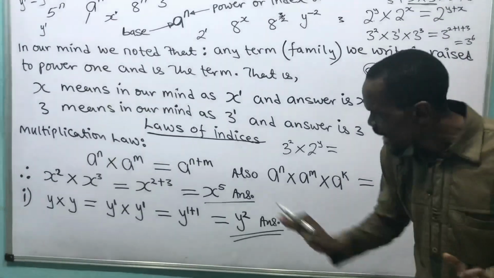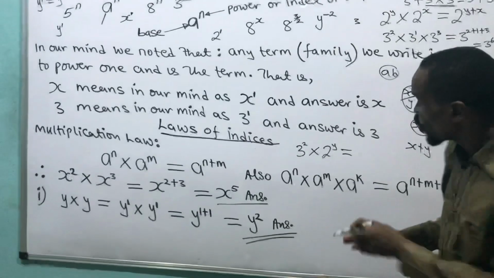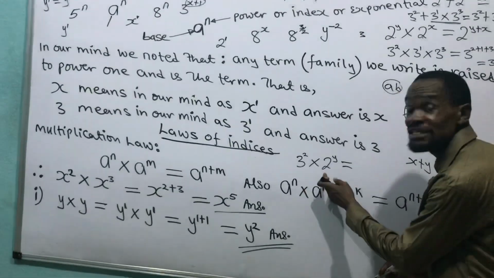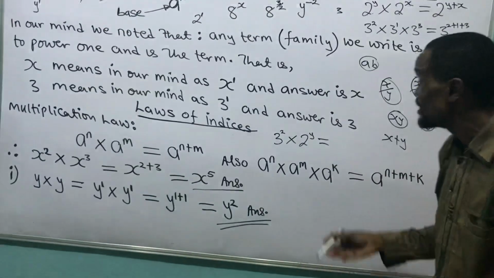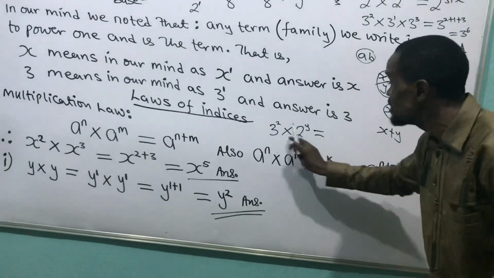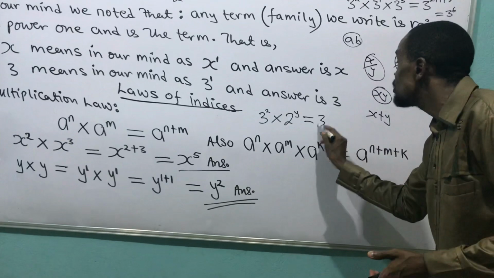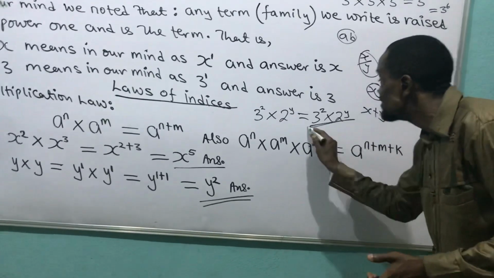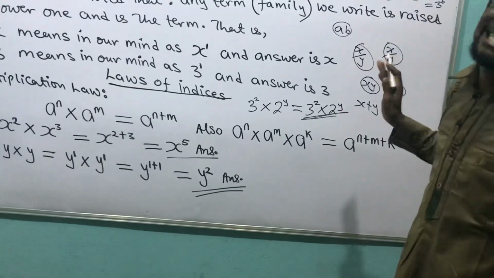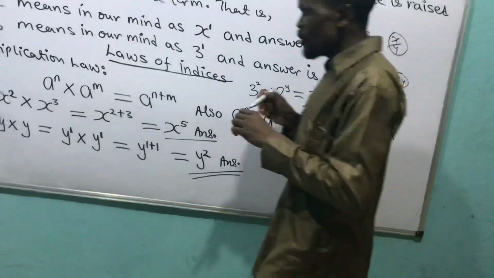Understood? I cannot apply the law because they are not of the same base. Even though they are multiplying themselves, they are not of the same base. So the answer remains 3 raised to the power 2 times 2 raised to the power y. I will leave it like this. That's the answer. You can't do anything there. Good. Can we go to the example?